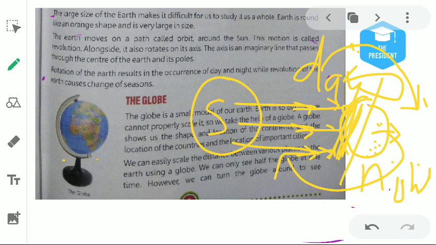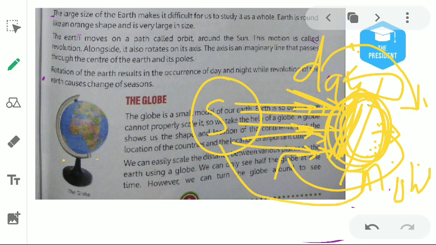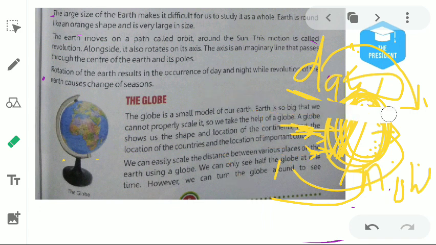So when half portion of the earth faces towards the sun, that portion will have daytime, and the portion which is not getting the sunlight will remain in the night position. Understood? These two types of motion of the earth, I hope you get already.